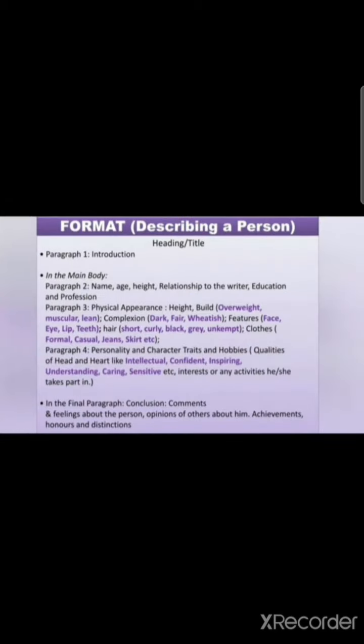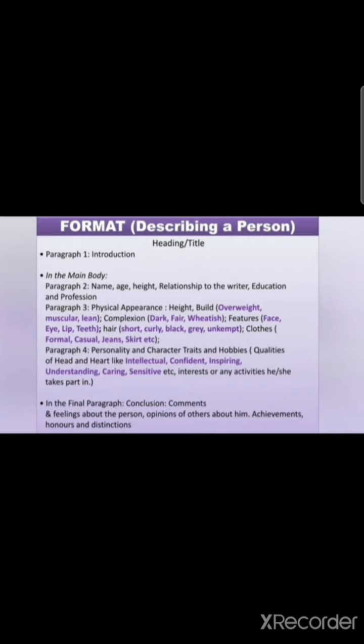Let us see the format for describing a person. First of all, at the top, in the middle, you mention the title, what is the topic. Then the first paragraph is the introductory paragraph, in which you have to introduce your topic, on which topic you are going to write. Then the main body. In paragraph 2, you can write the name of the person, age, height, your relationship, means the writer's relationship with the person, and then education and profession.